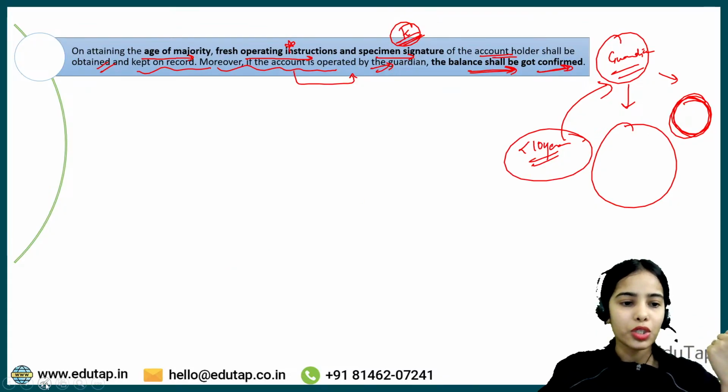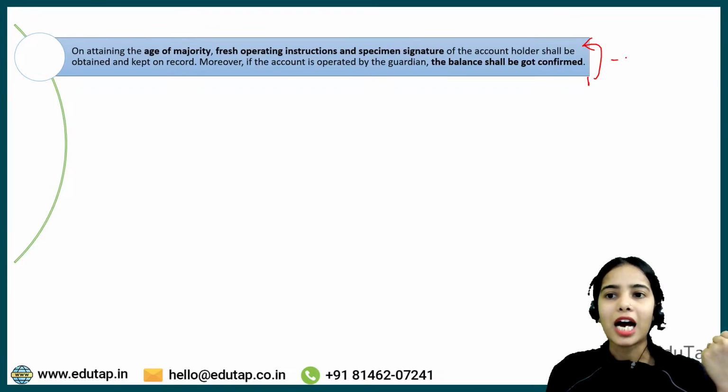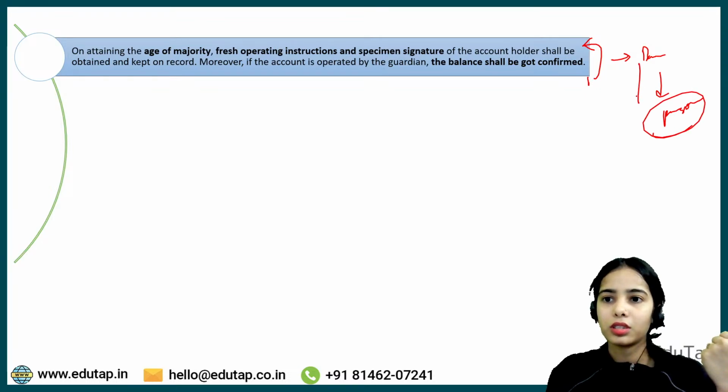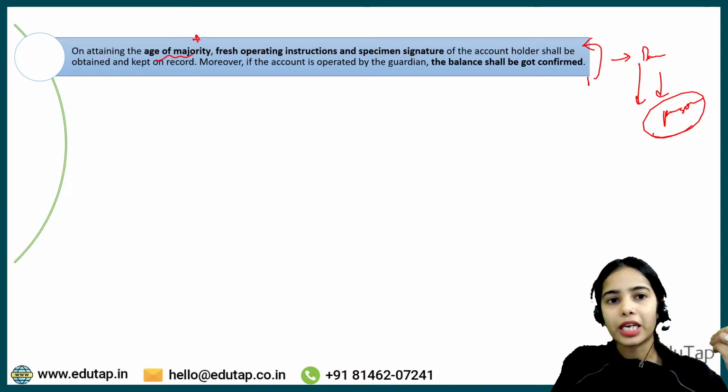Okay, so this is the idea, and all these requirements have to be told by the bank to the person on a prior basis before the achievement of the age of majority.